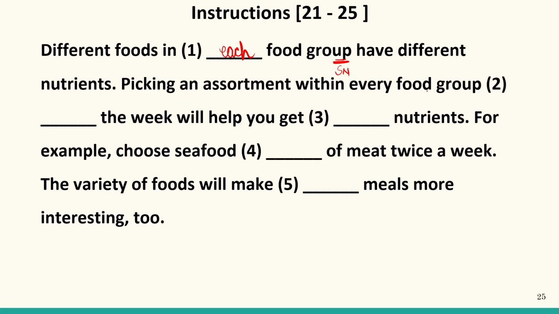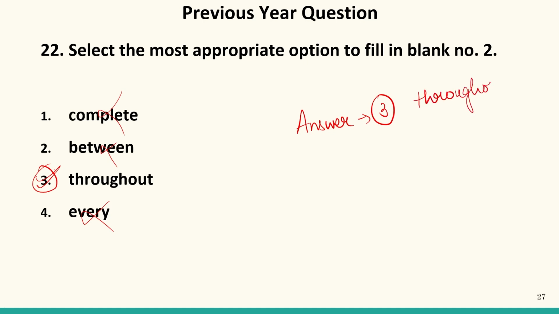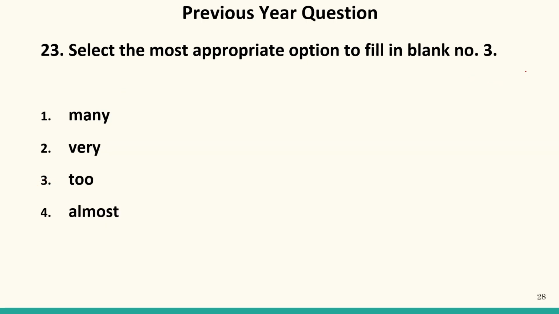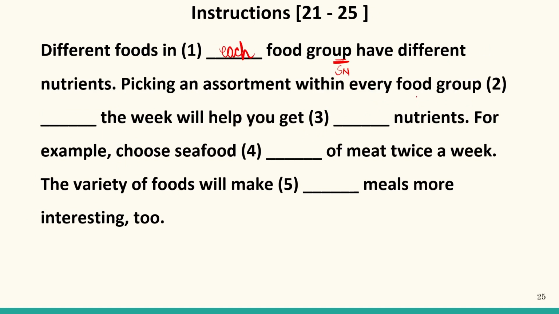Picking an assortment within every food group dash the week will help you get. So dash the week: complete the week, between the week, throughout the week, every the week. So every is not suitable, between is not suitable, complete is not suitable. Answer should be 3. So our answer is 3 because a duration is given. So throughout is suitable over here. Next, select the most appropriate option to fill in blank number 3, which is the third option. It should be throughout the week.